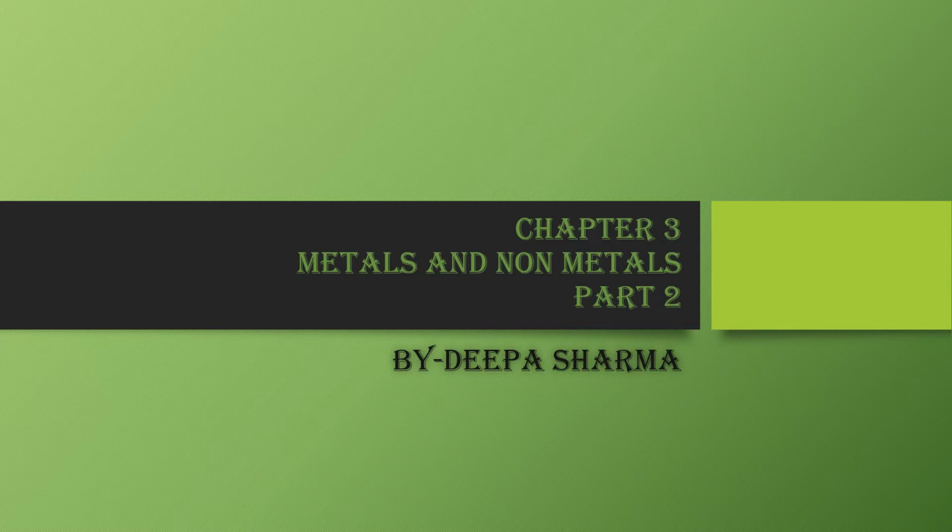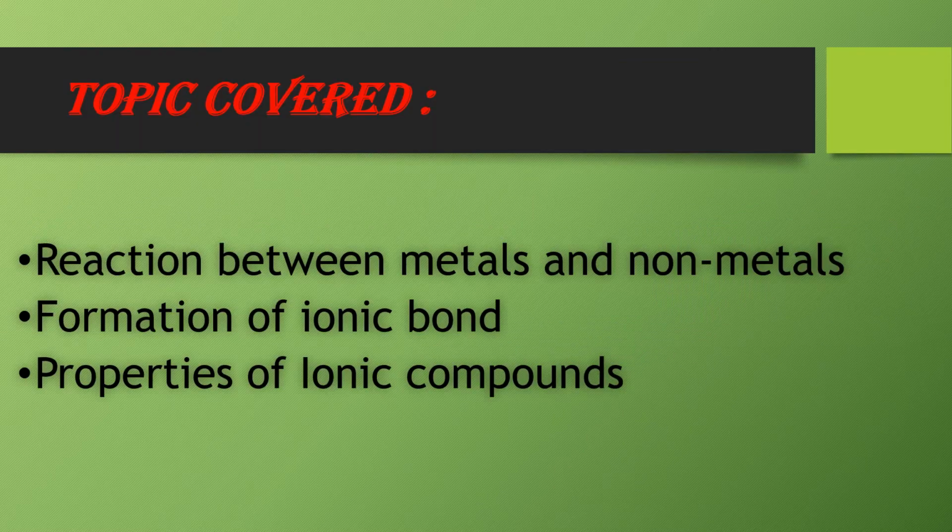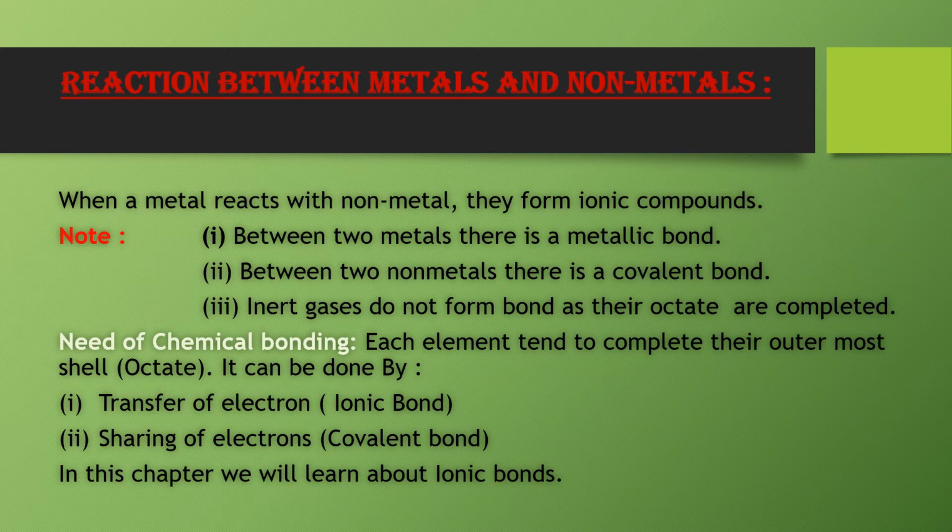Today I am starting the second part of chapter 3 of class 10th, metals and non-metals. Topics covered in this part are reaction between metals and non-metals, formation of ionic bond and properties of ionic compounds. Now first I am taking reaction between metals and non-metals. We already know what metals are, what non-metals are and what their properties are.